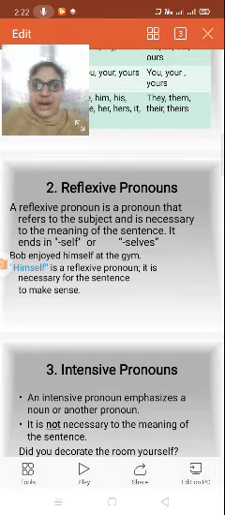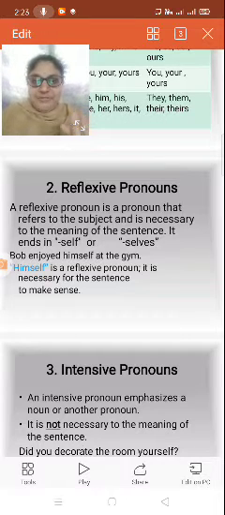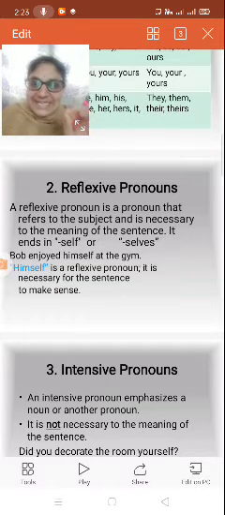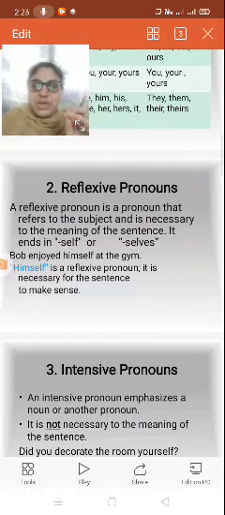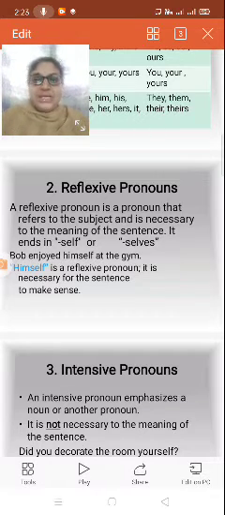Bob enjoyed himself at the gym. So, what is the reflexive pronoun? A reflexive pronoun is a pronoun that refers to the subject and is necessary to the meaning of the sentence. It refers to the subject, and it is also necessary to the meaning of the sentence.